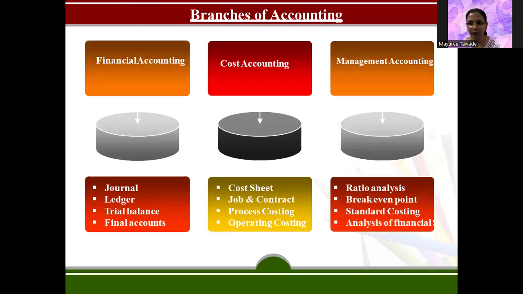So branches of accounting. There are three branches of accounting. The first is financial accounting, which has the segregation as journal, ledger, trial balance, and final accounts. So these books are prepared once we say that we do financial accounting. Journal, ledger, trial balance, and final accounts, we are going to see in the upcoming slides.